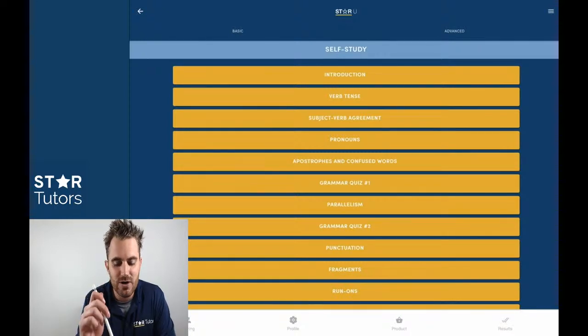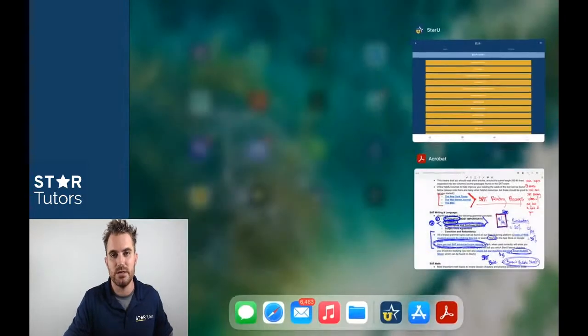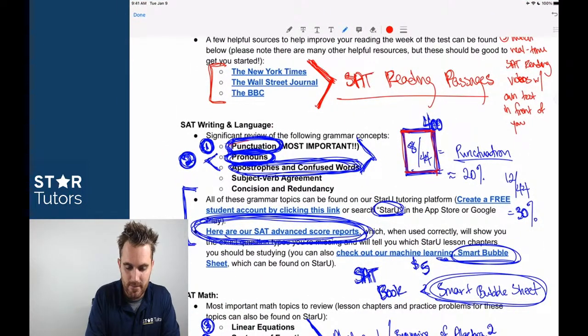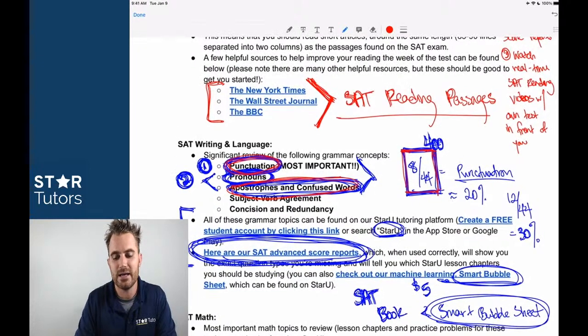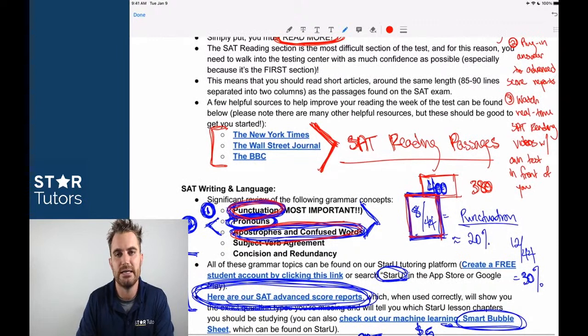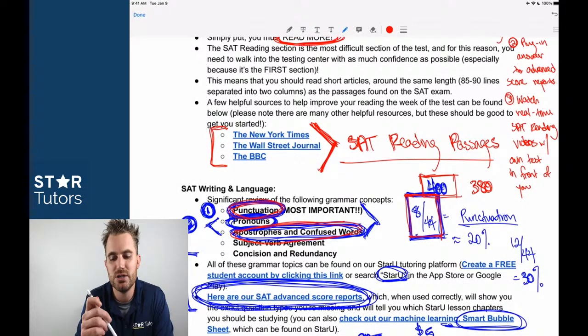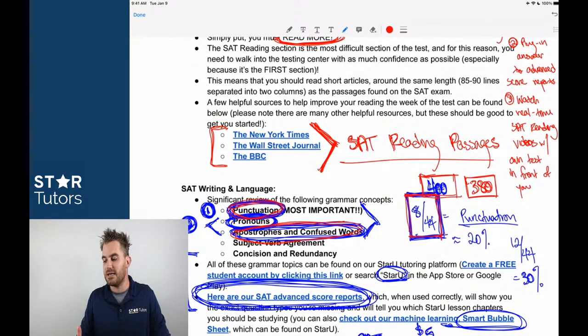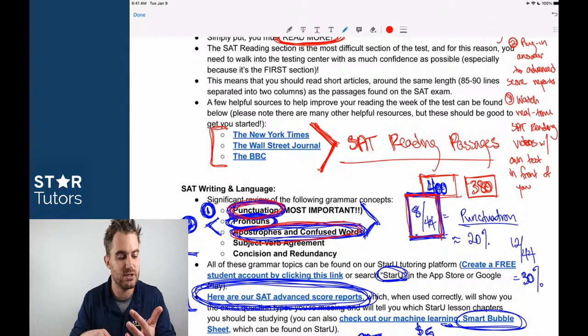So it's very critical that if you can move on from these initial topics we discussed earlier in the video, and you are looking for more grammar review, start with the writing and language section. I cannot stress this enough: if you are not getting a 400 on writing and language consistently, or at least a 380, then get to that point before you worry about the reading section. Because writing and language, frankly, is much easier than the reading section. It's worth the same amount of points. And we have so many students that worry about the reading section. The reading section is already the most in your favor. The scale is the most in your favor on the reading section of all the sections on the SAT.